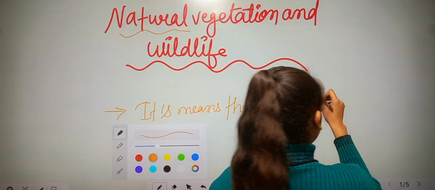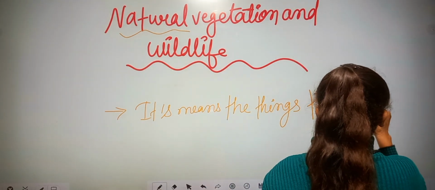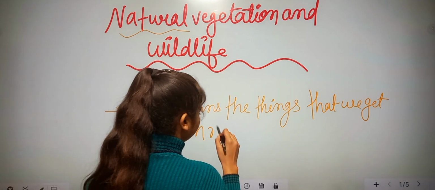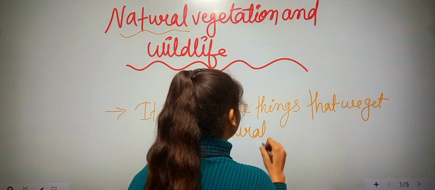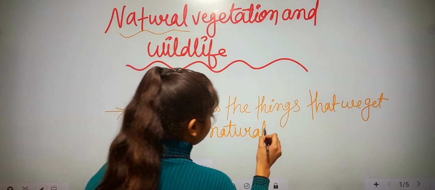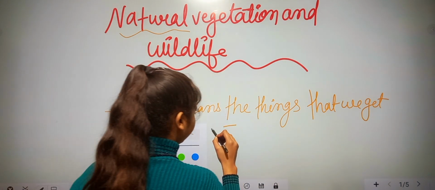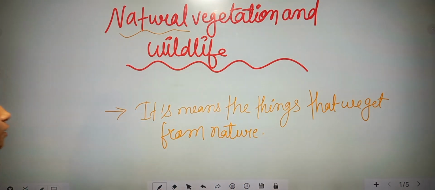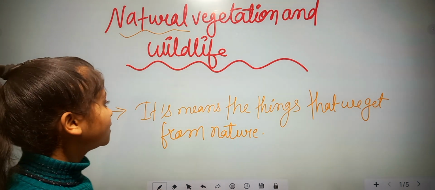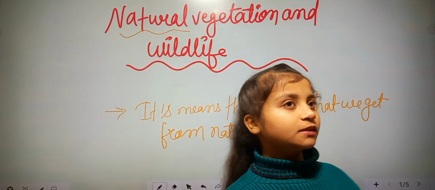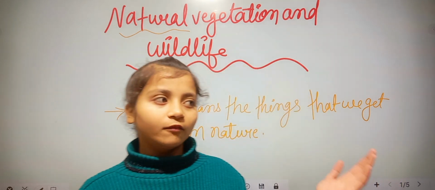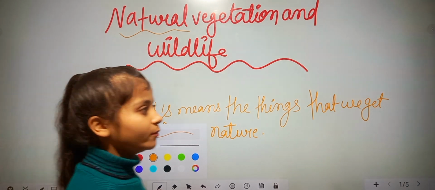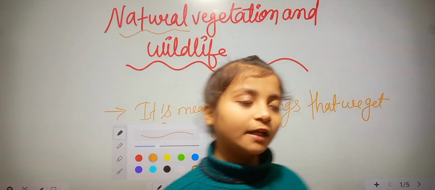It means the things that we get from nature are called natural. Okay, so here natural means the things that we get from nature. And the man-made things, what are they called? That is called artificial.